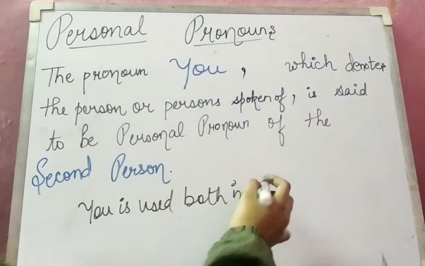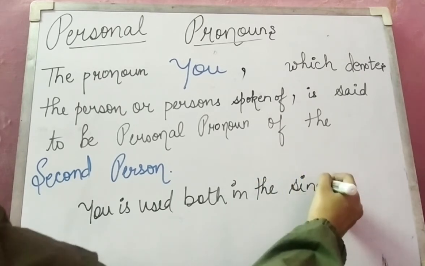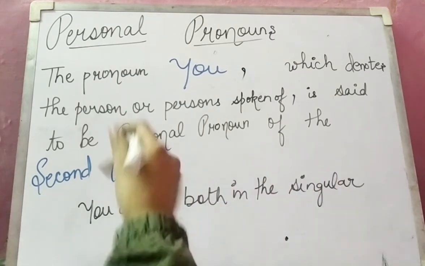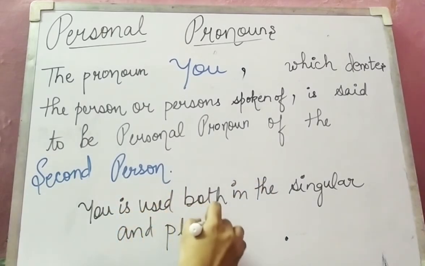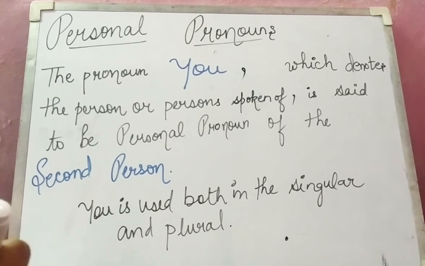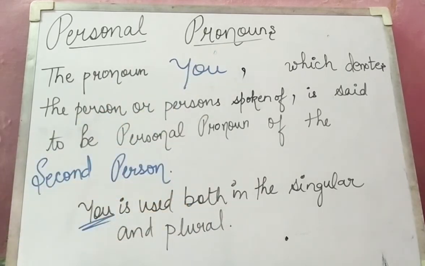Here we are talking about you. So you is used both in the singular and in the plural. I hope you understand this concept of you also.